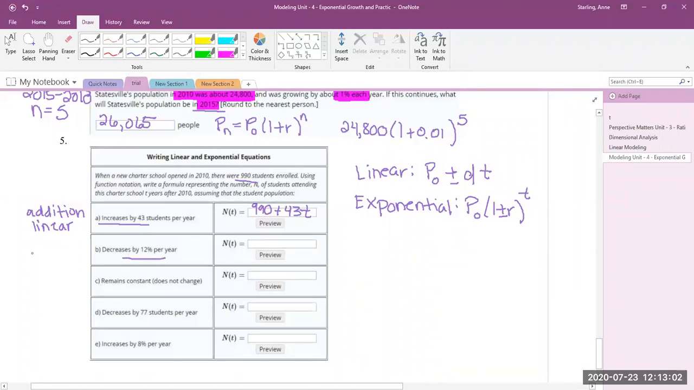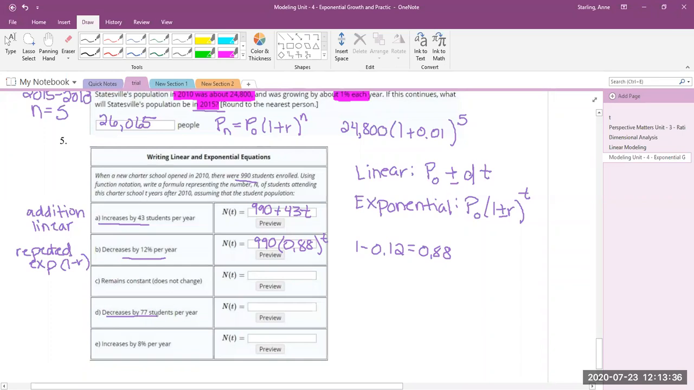If I'm decreasing by 12%, that's repeated multiplication. So this is going to be exponential, and I'm going to do 1 minus r here. So it's going to be 990, and now 12% are gone each time. Then that means 88% are staying. So I'm going to put 0.88 to the t here. Okay. I'm going to go on to D. I'll come back to C.